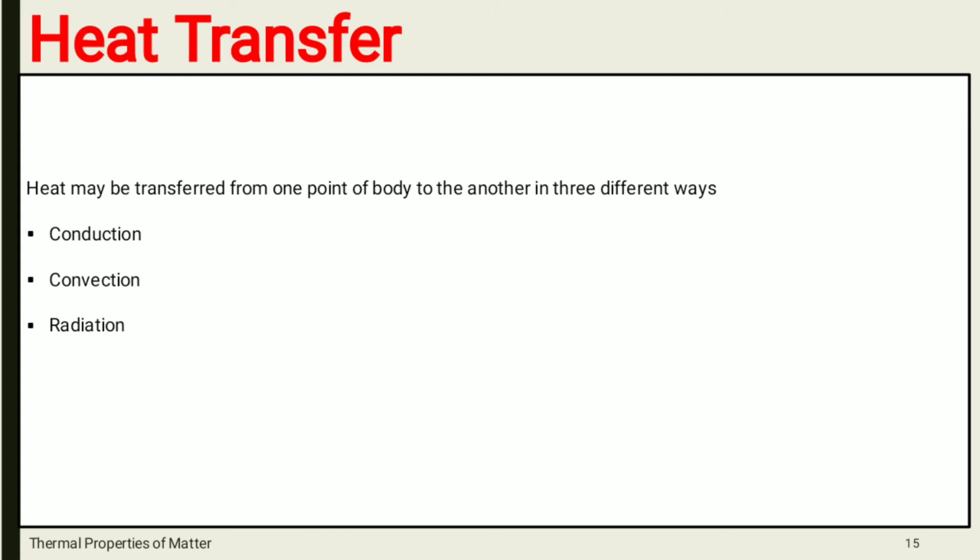So heat is transferring in gases, liquids and solids. Then how is this heat transferred from one point of the body to another? Heat is transferred from one point of the body to another in three different ways: conduction, convection and radiation.